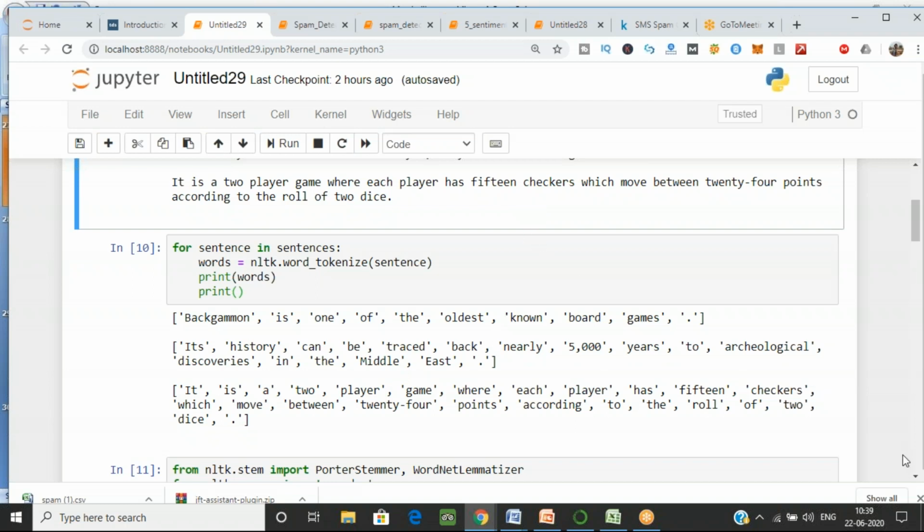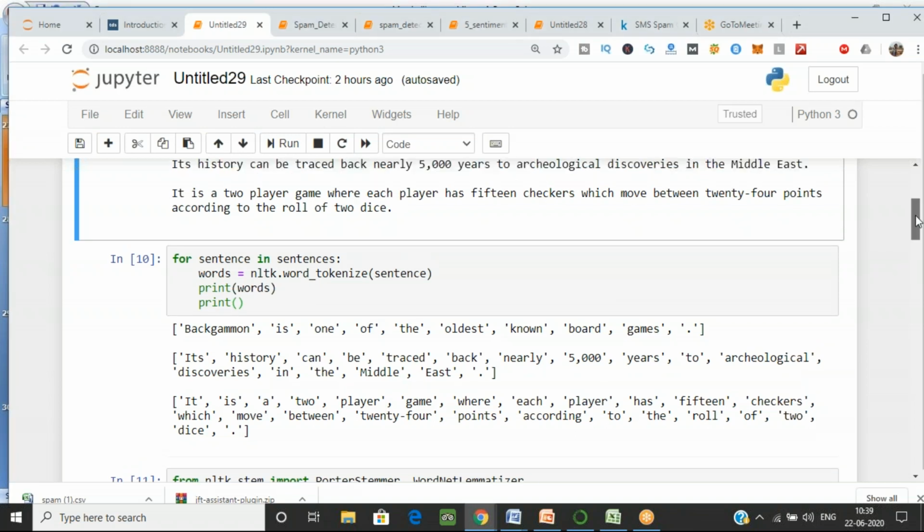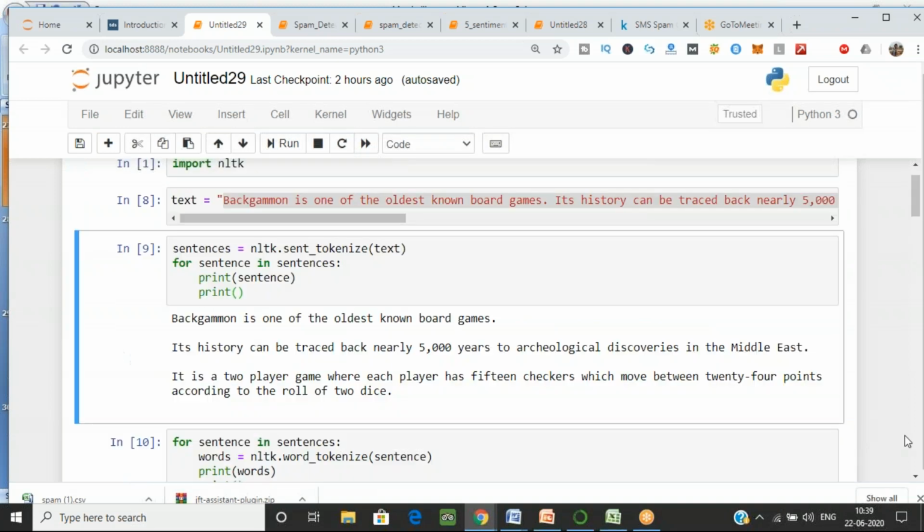It says PUNKT not found. Okay, Nimrat, I'll check what you have. Okay, I'll scroll up. Yeah, Nimrat, is it fine now?